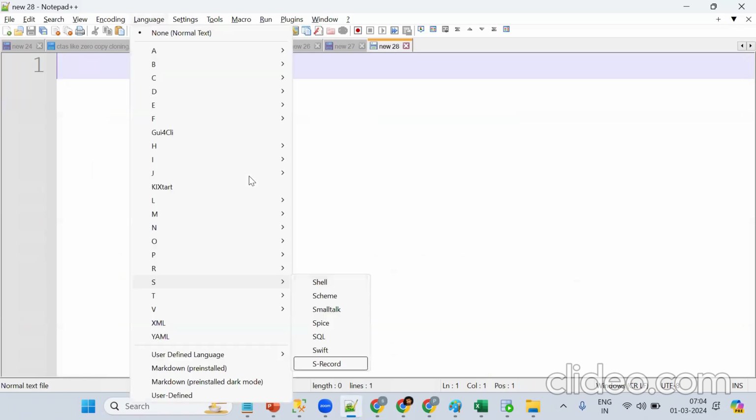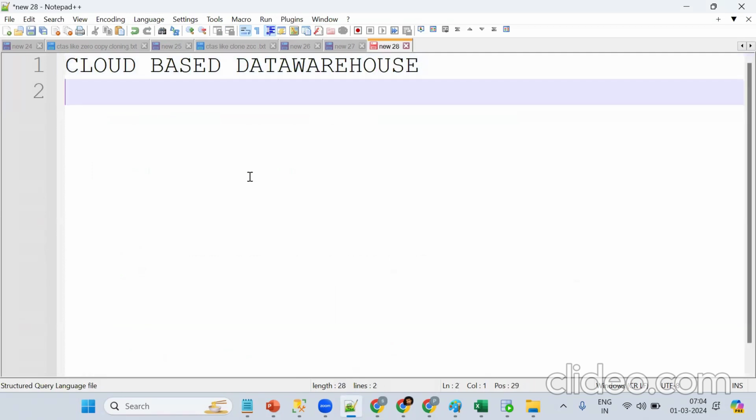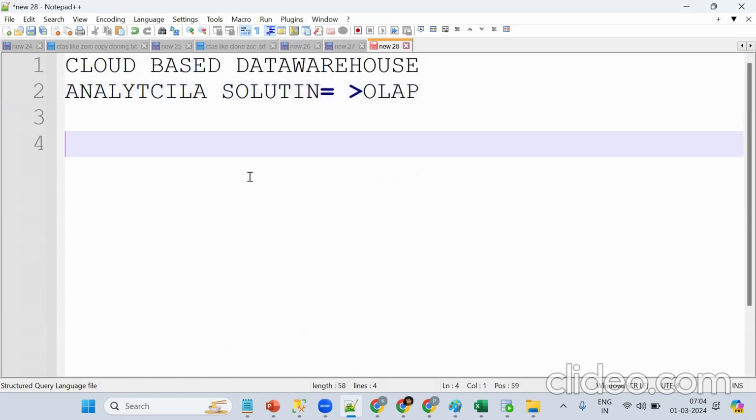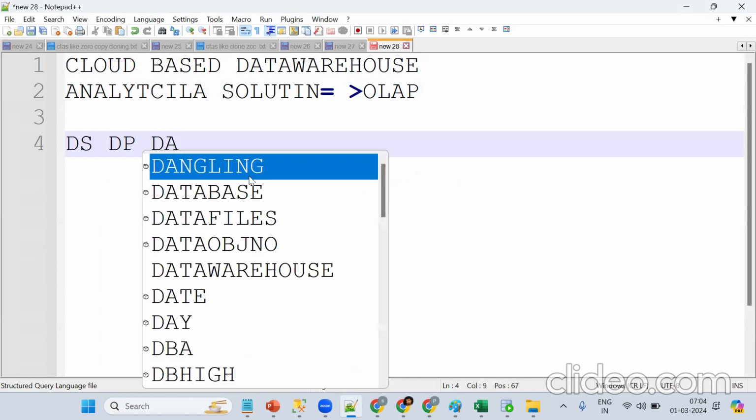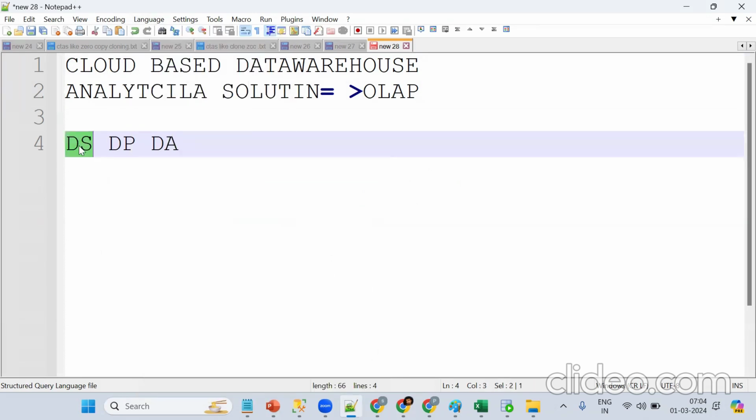OLAP. So Snowflake is a cloud-based data warehouse mainly for analytical solution. It's mainly for OLAP, for data storing, data processing, and data analytics.